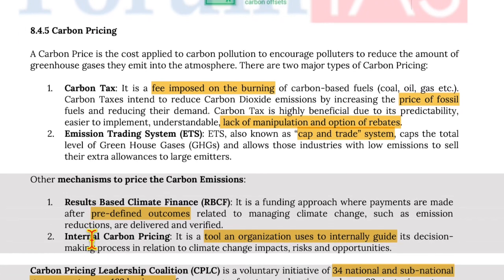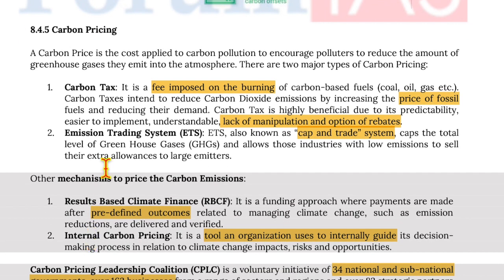Moving on to carbon pricing. Carbon pricing is the cost applied to carbon pollution to encourage polluters to reduce the amount of greenhouse gases they emit into the atmosphere. There are two major types of carbon pricing. Carbon tax, which is a fee imposed on the burning of carbon-based fuels like coal, oil, gas, etc. Carbon tax intends to reduce carbon dioxide emissions by increasing the price of fossil fuels and reducing their demand. Now, carbon tax is highly beneficial due to its predictability, ease of implementation, understandable nature, and lack of manipulation and other option of rebates.